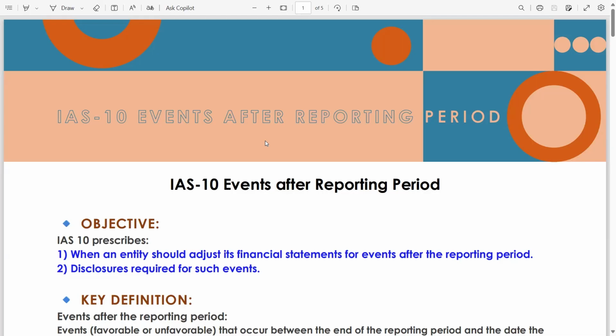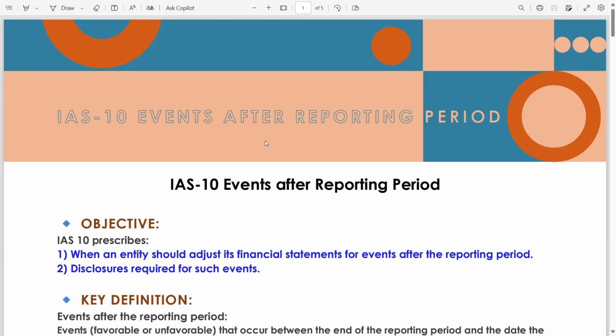And what are the implications of these two types of events? For the adjusting events, we record provision. Let's say the customer goes bankrupt and the condition exists at the balance sheet date, so for that we have to record provision for bad debt.